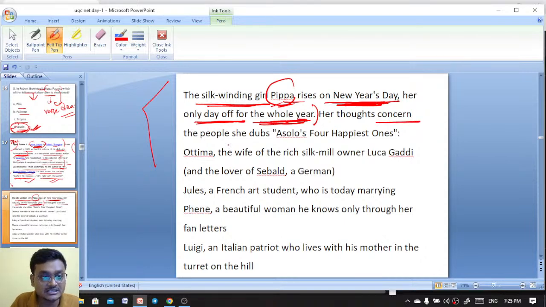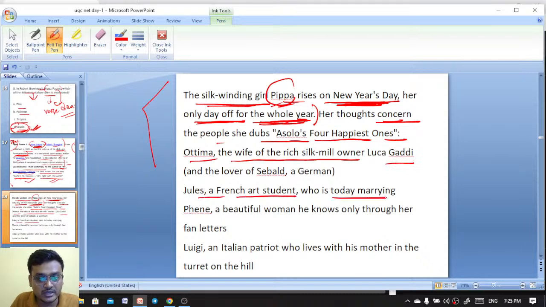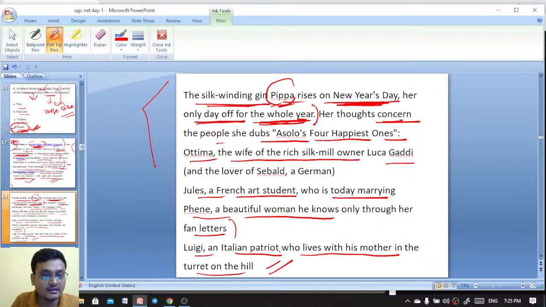Her thoughts concern the people she dubs Asolo's four happiest ones. Ottima, the wife of the rich silk mill owner Luca Gaddi, and Jules, a French art student who is today marrying Phene, a beautiful woman he knows only through false letters. Luigi, an Italian patriot, who lives with his mother in the turret on the hill.